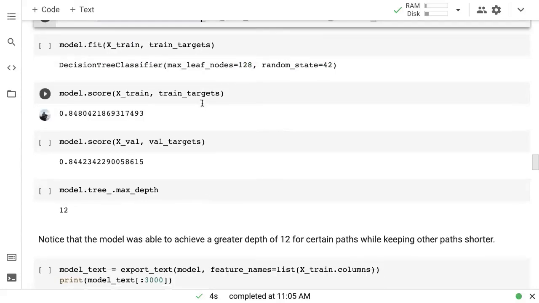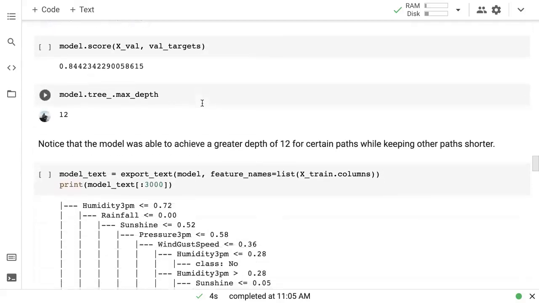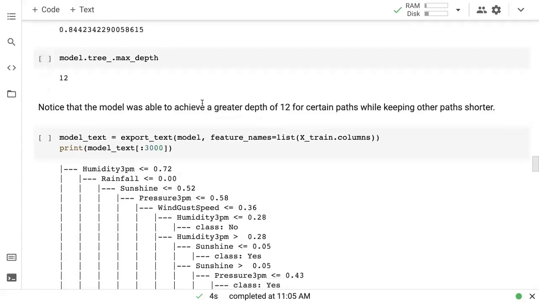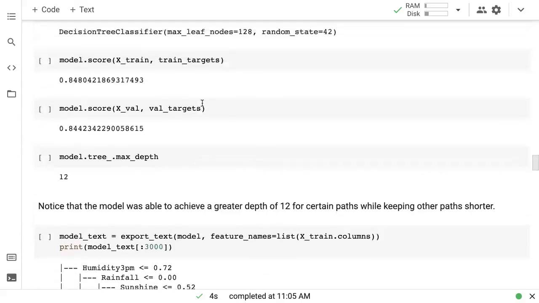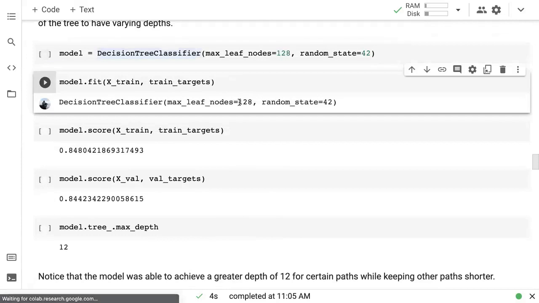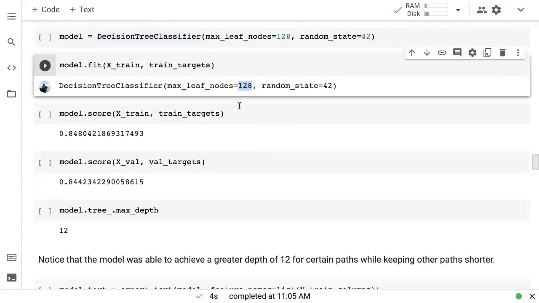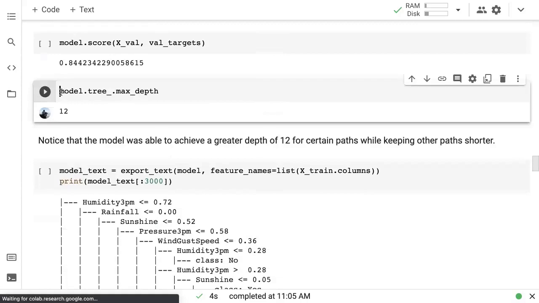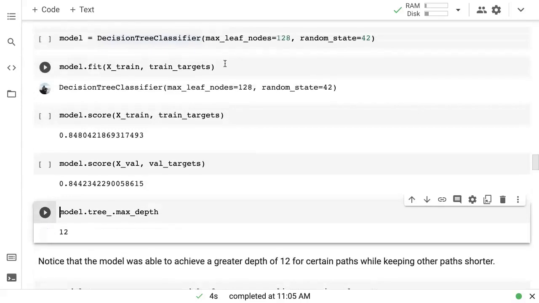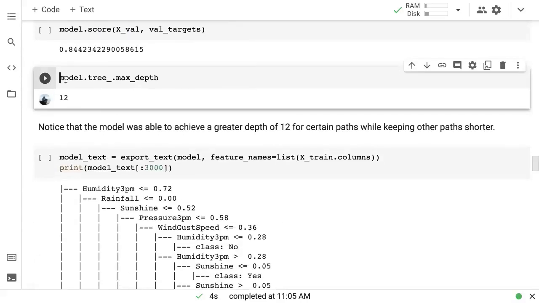So this can be somewhat better than max depth sometimes, but typically you would use a combination of both of these. Here is an example where we use max leaf nodes of 128, which is what you would normally get if you had a 7-layer decision tree going all the way to every leaf. But it turns out that when you use a max leaf nodes of 128, the tree depth goes down to 12. But not every path is 12 steps long.